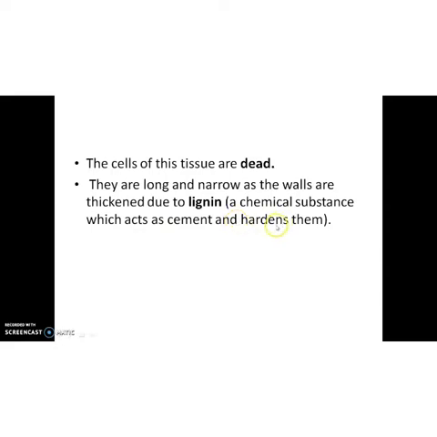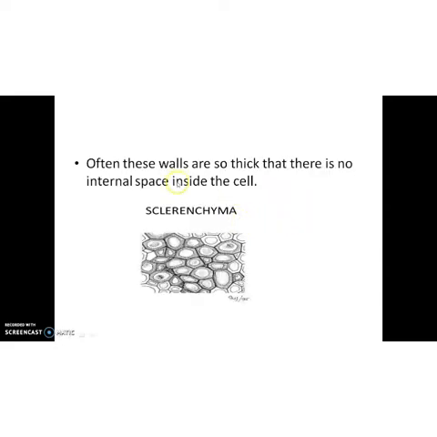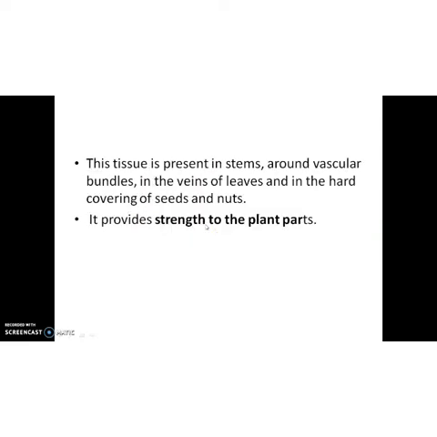Okay? Then their walls are very thick and there is no intercellular space inside the cell. That is sclerenchyma. Clear? And this tissue is present in the stem, around the vascular bundle, in the veins of leaves and in the hard covering of seeds and nuts. It provides strength to the plant parts.